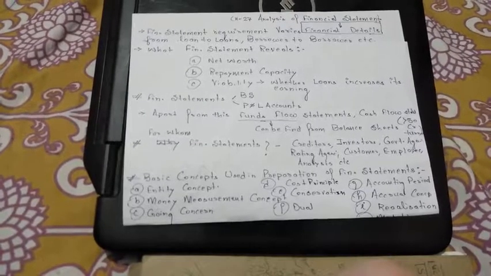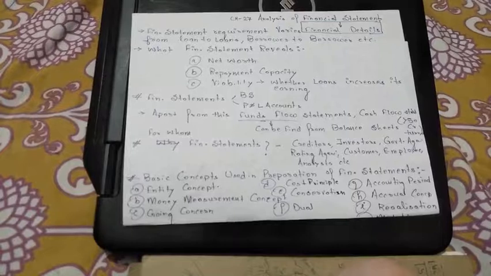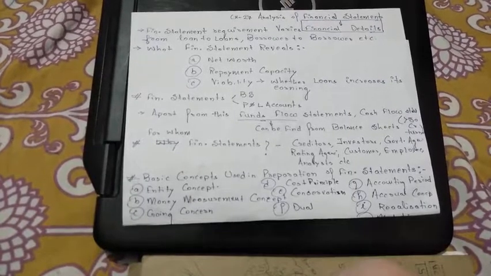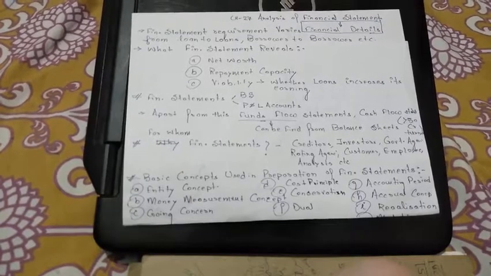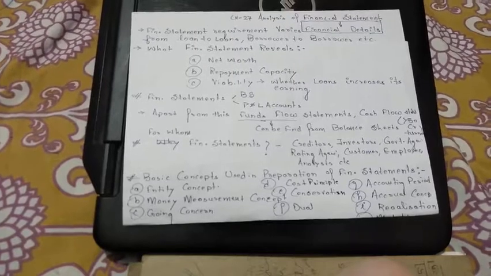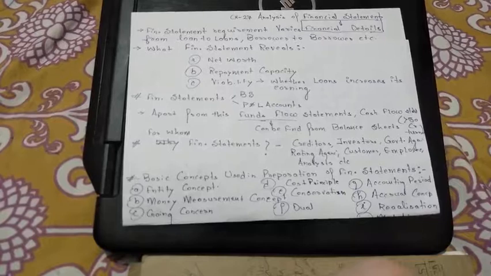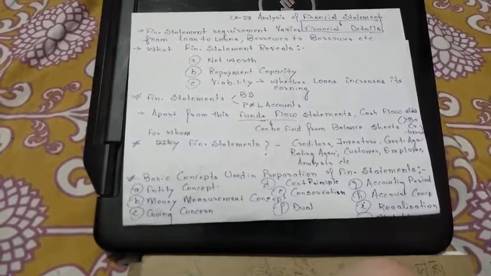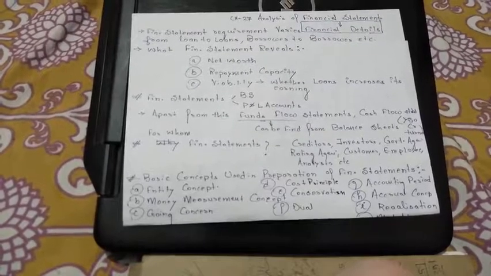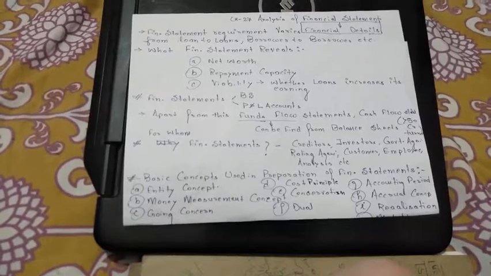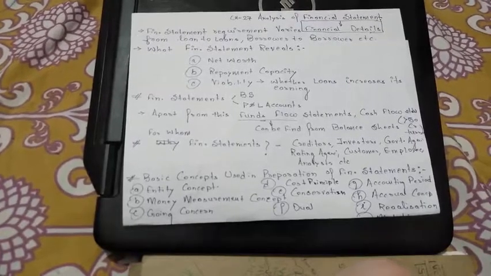This is the financial statement, and apart from this, there are two other financial statements. So there are four financial statements, but two are very famous and the other two are not very famous, but for the bankers they are required. The first is the balance sheet and second is the profit and loss account, and another one is the funds flow statement, and the next one is the cash flow statement.